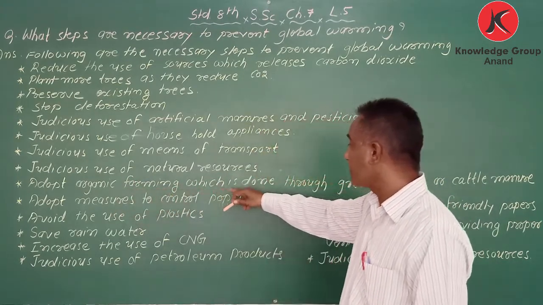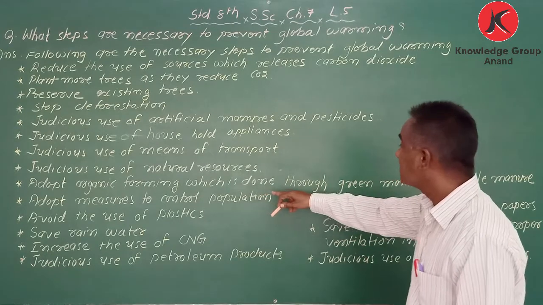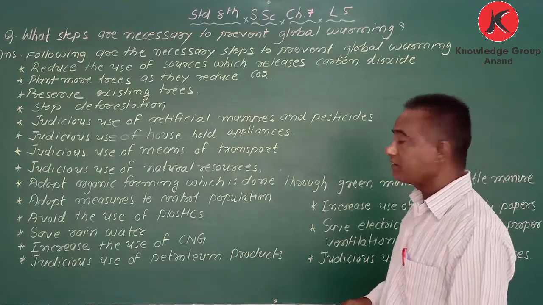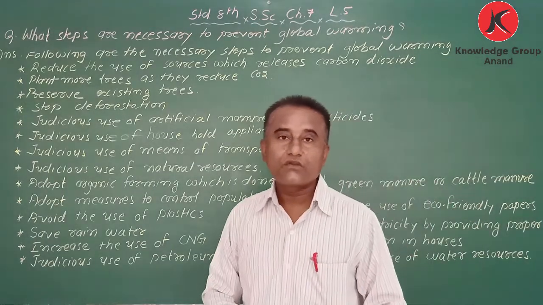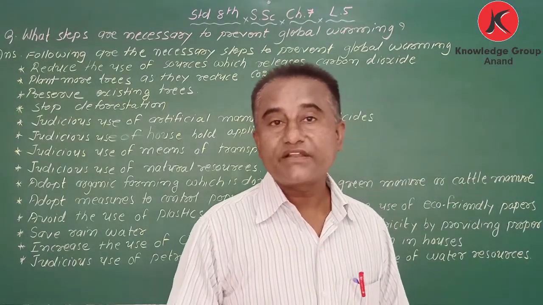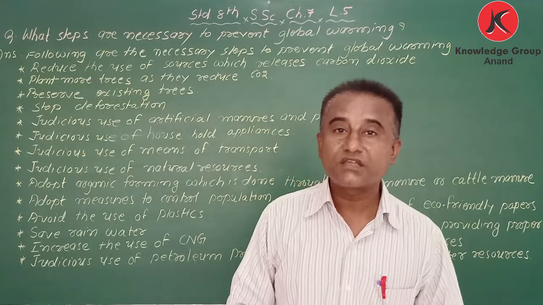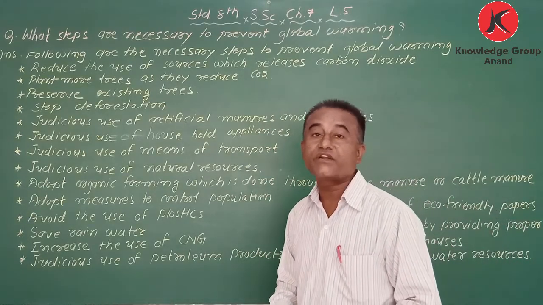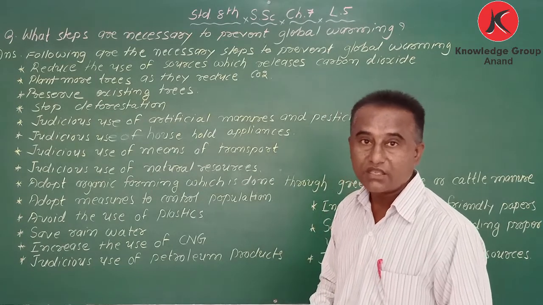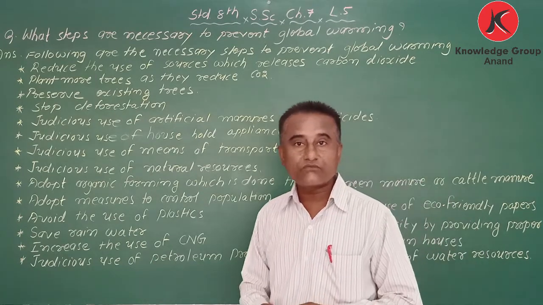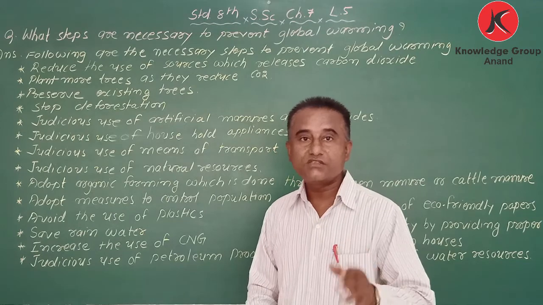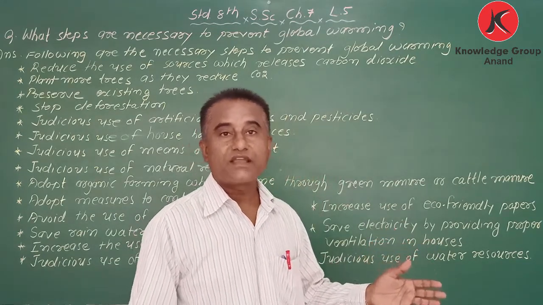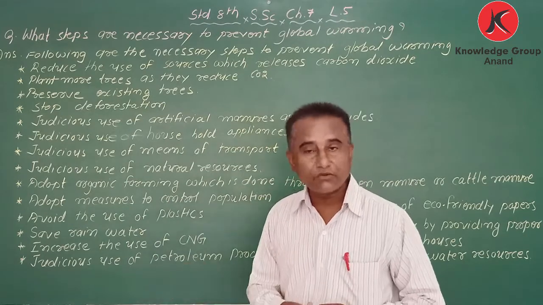Adopt organic farming, which is done through green manure and cattle manure. Instead of chemical fertilizer, we have to use cow dung or some other thing, green manure. That increases the fertility also, that is good. Instead of using chemical fertilizer, it is better to use manure, cow dung, and then green manure also.